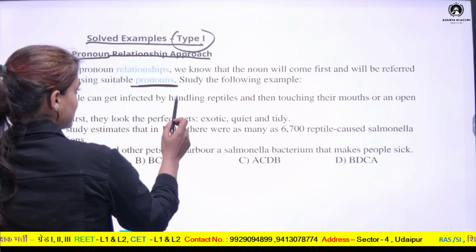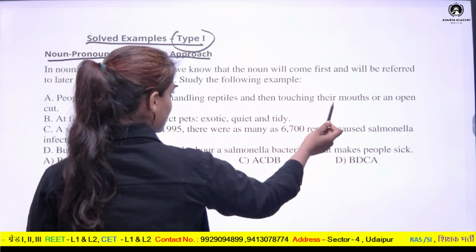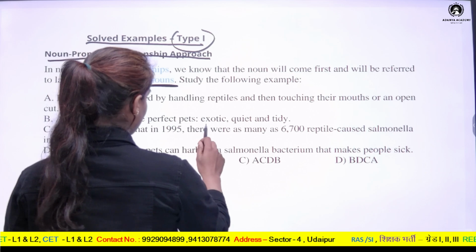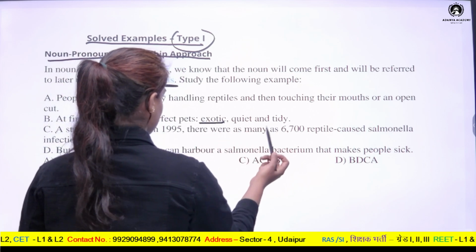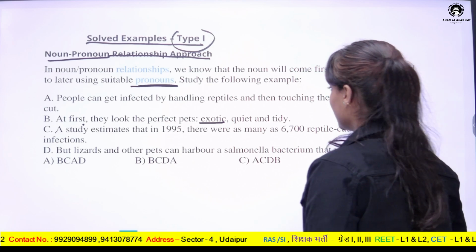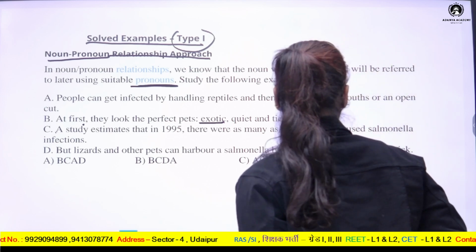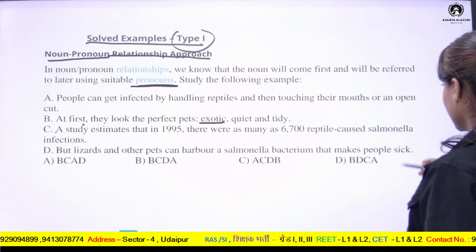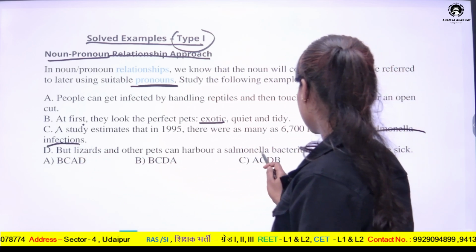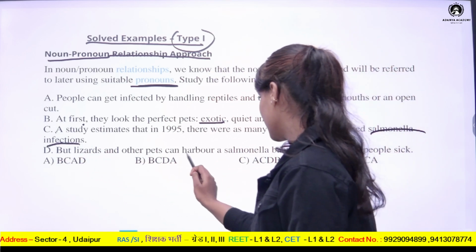People can get infected by handling reptiles and then touching their mouths or on open cut. At first they look at the perfect pets, exotic, quiet and tidy. A study estimates that in 1995 there were as many as 6,700 reptile-caused salmonella infections. But lizards and other pets can harbor a salmonella bacterium that makes people sick.